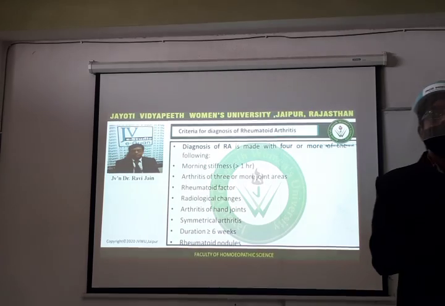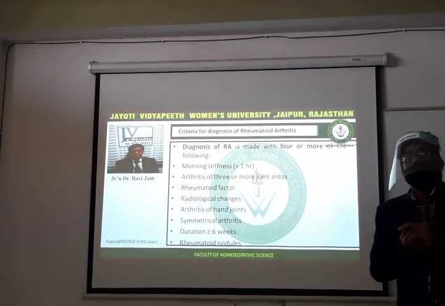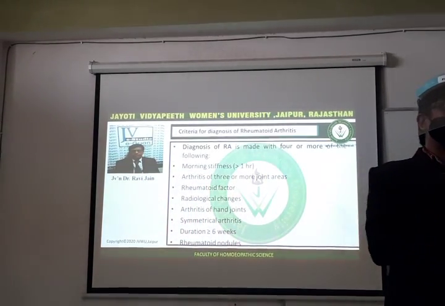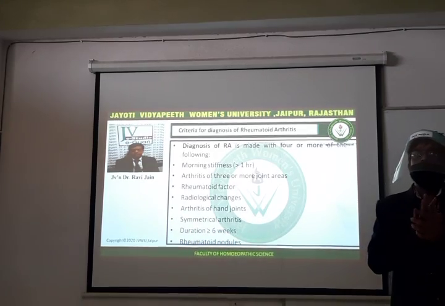And joint space narrowing, and osteopenia. Narrowing of the joint space. Very good. Can you see the nodes? Yes. Subluxation of the joints.